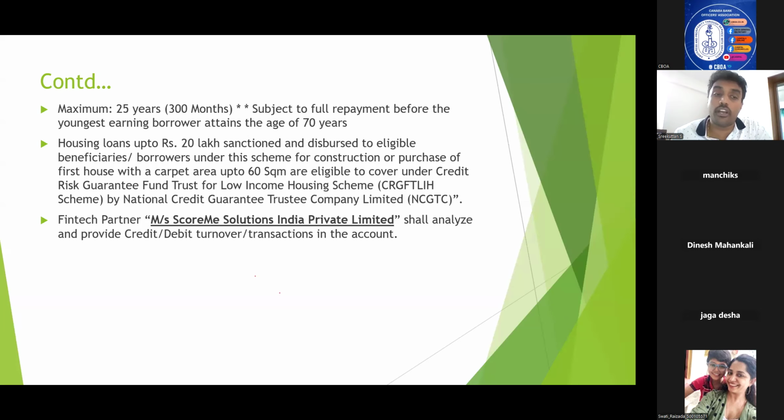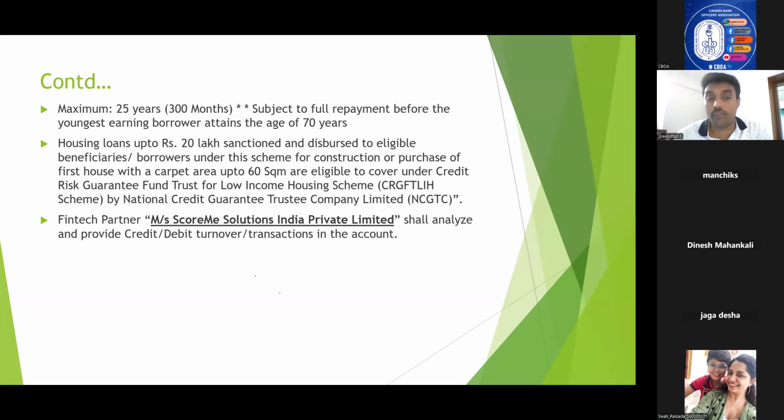We have onboarded a fintech partner for this purpose. It is known as ScoreMe Solutions India Private Limited. So they will analyze the bank statement and provide the credit debit turnover transactions in the account.